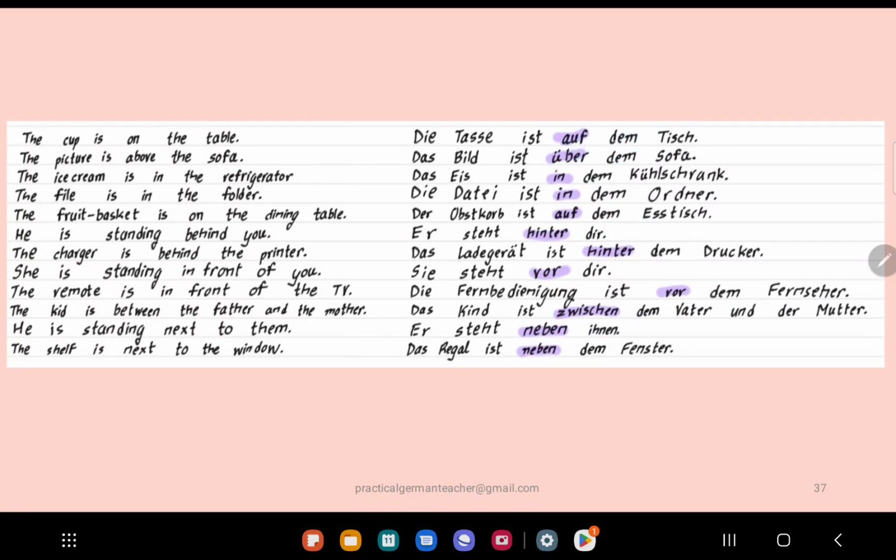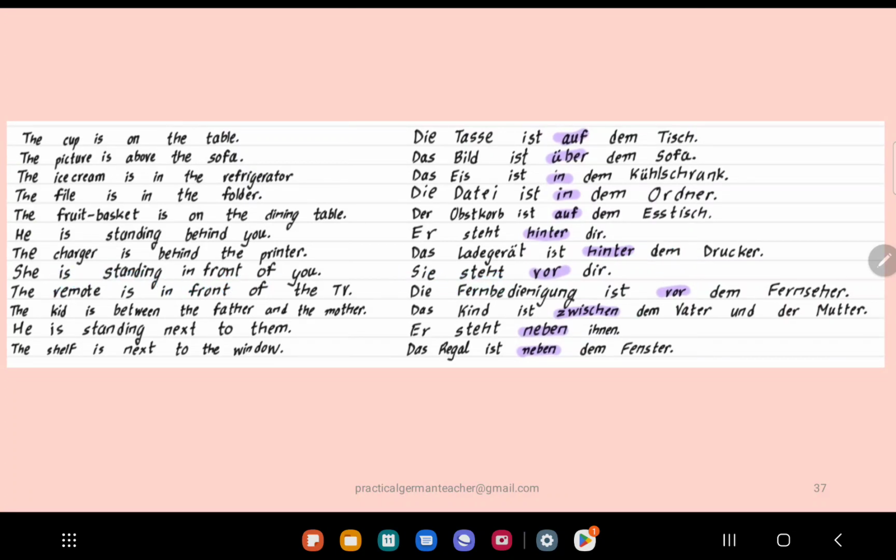So auf dem. The fruit basket is on the dining table: der Obstkorb ist auf dem Esstisch. Tisch is table, Esstisch is dining table. They both are masculine. That's why dem. Okay? He is standing behind you: er steht hinter dir. The charger is behind the printer: das Ladegerät ist hinter dem Drucker. She is standing.